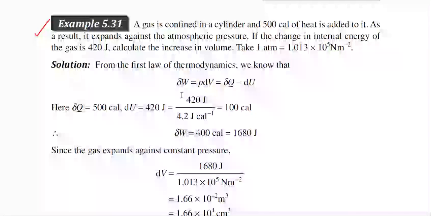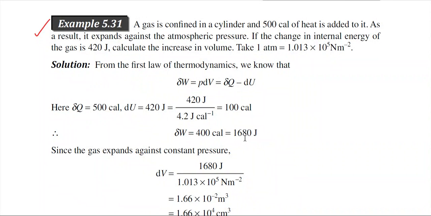Now we know the expression of the first law, that is delta W is equal to PdV is equal to delta Q minus dU. This is the expression of the first law. Now from the problem, delta Q is given, this is 500 calorie, and the change in internal energy is dU equal to 420 joule. So we have to convert it to the calorie unit. So dU is equal to 100 calorie. So finally from the first law of thermodynamics, we can say that delta W is equal to 400 calorie, which is equal to 1680 joule.